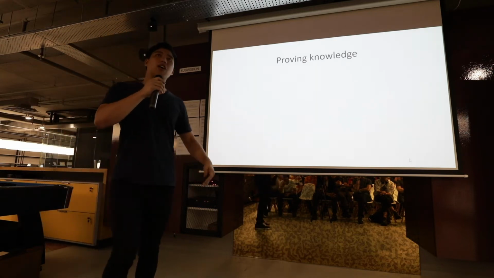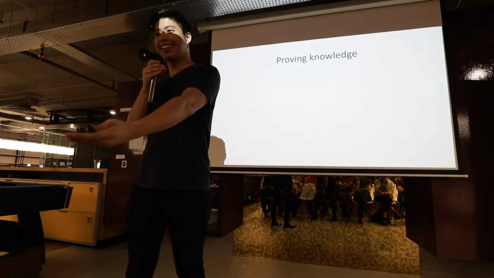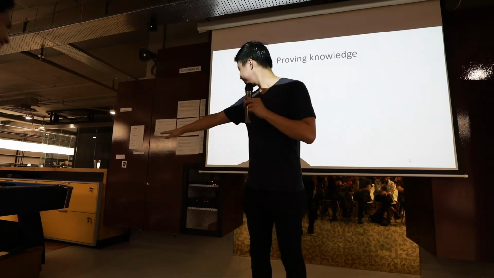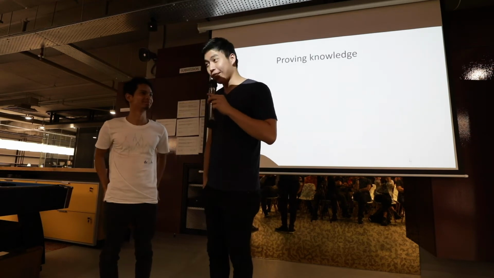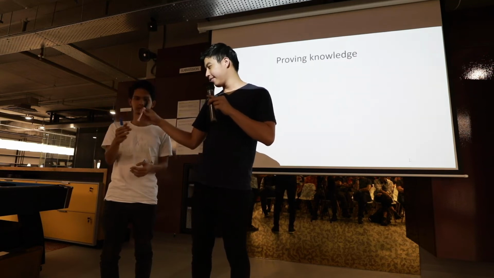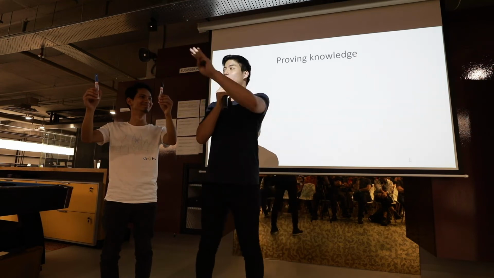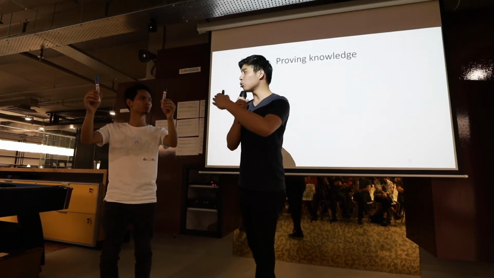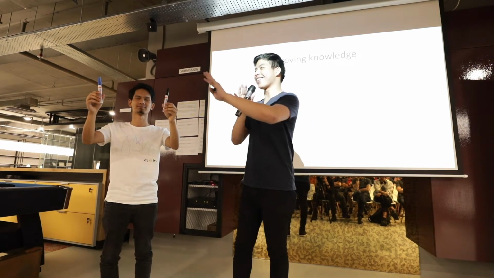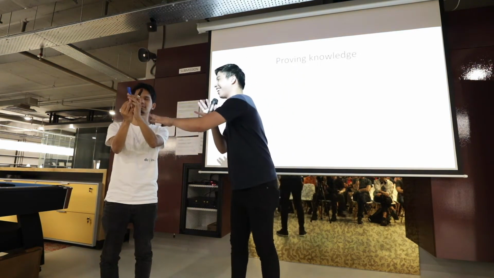Okay, so first I'll give you an example of a zero-knowledge proof. I will need a volunteer. Harif, can you help me out? Right, okay, so stand here. I have 2 pens. Can you hold them? Like that. Yeah, okay, so I have 2 pens here. One is a blue pen, one is a black pen. Assume Harif is colorblind, and colorblind means you cannot differentiate between blue and black. Your eyes are open when you're colorblind. You're not blind.